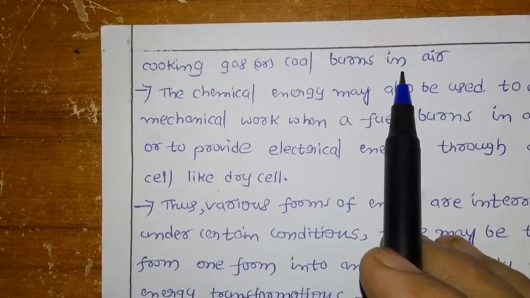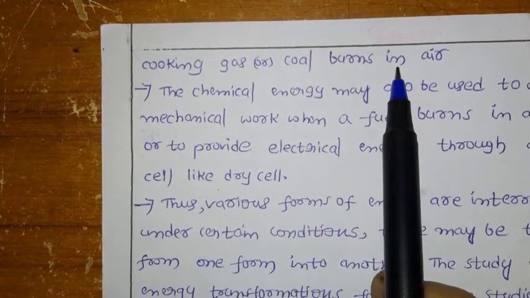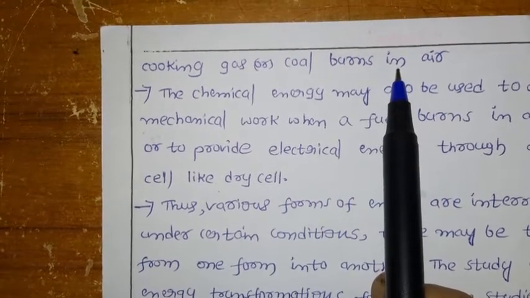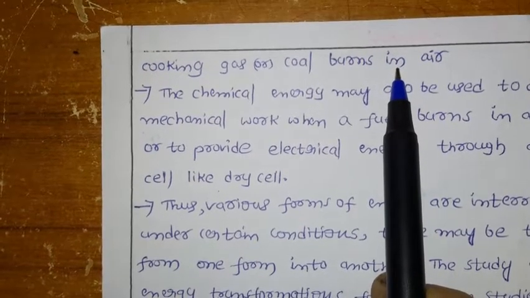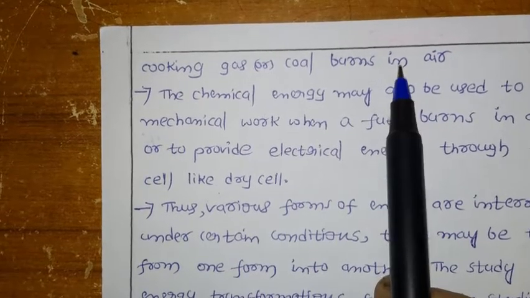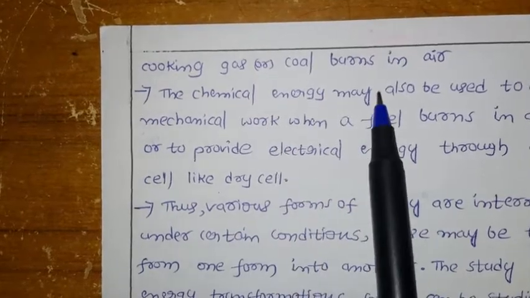Already we saw, for example, if you take methane, the burning or combustion of methane, what happened? You are going to get carbon dioxide and water. So it's an exothermic process. Some amount of heat is going to be liberated. Means methane having some amount of energy that is going to be liberated.